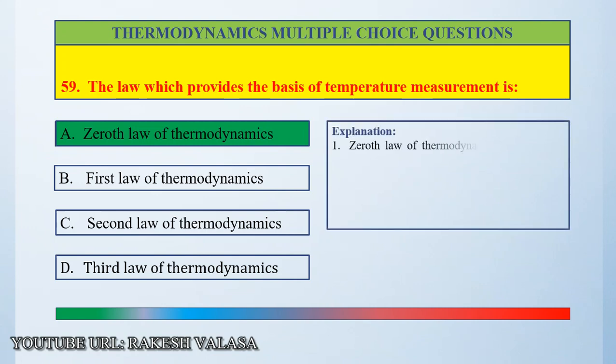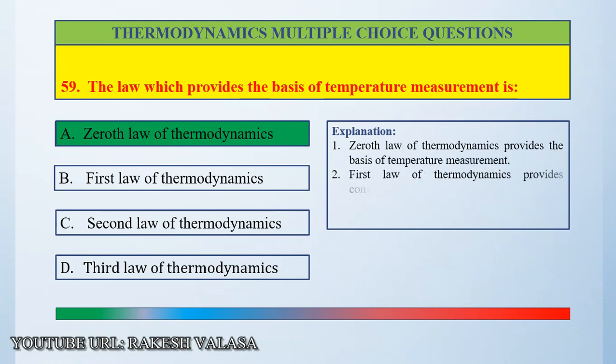Explanation: the zeroth law of thermodynamics provides the basis of temperature measurement. The first law of thermodynamics provides the conservation law of energy. The second law of thermodynamics provides the basic concept of entropy. So the correct answer is option A, zeroth law of thermodynamics.